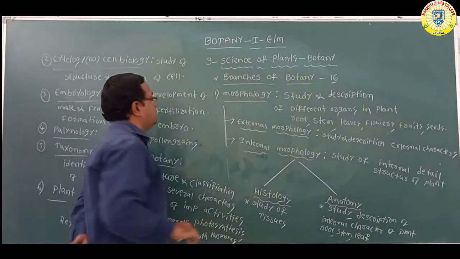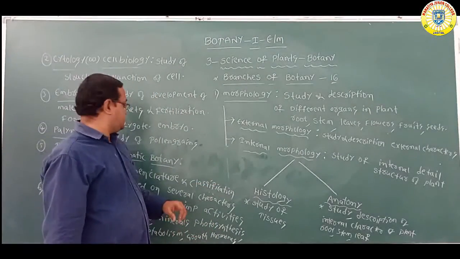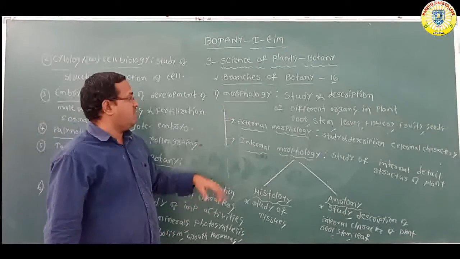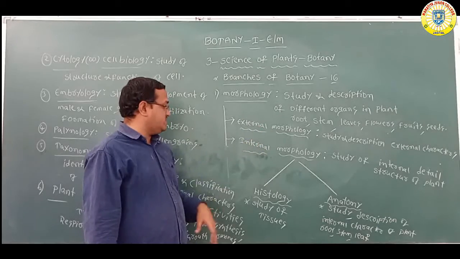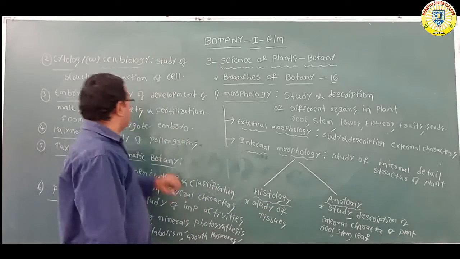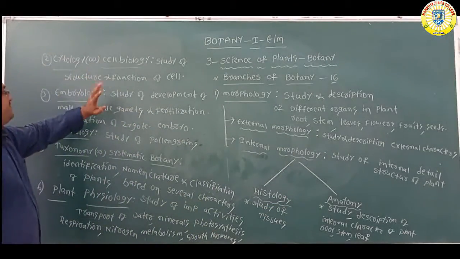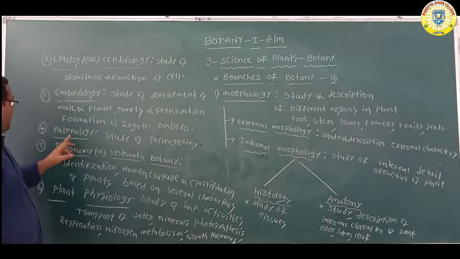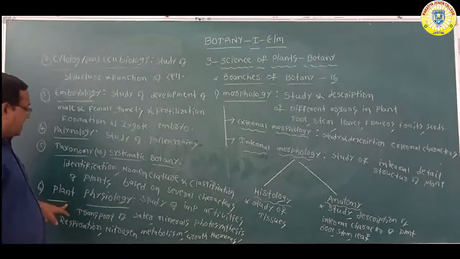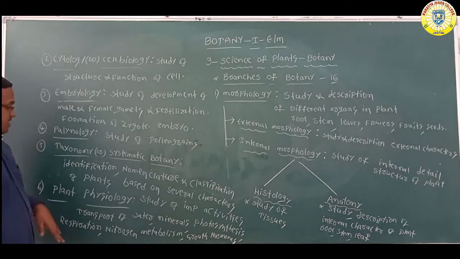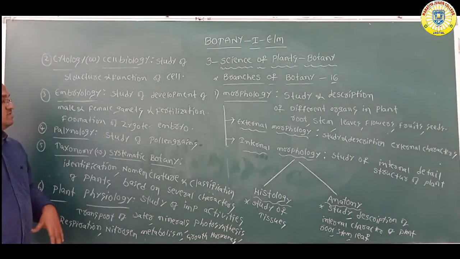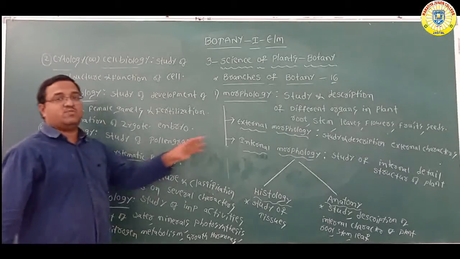Okay. So far we discussed six branches. Morphology is completed. Morphology has two parts, external morphology and internal morphology. Internal morphology is again divided into two branches, histology and anatomy. Next, cytology and cell biology. Next, embryology, palynology, and taxonomy, which is also called systematic botany. Next, plant physiology. So these are the first six branches.